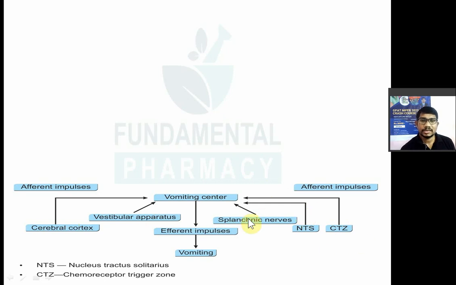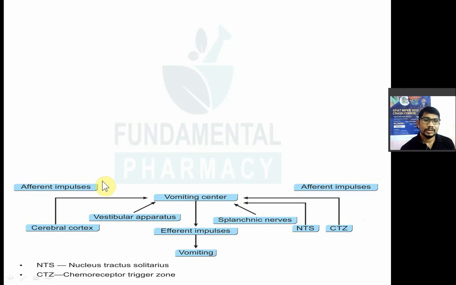So these will also give signals to the vomiting center to produce vomiting. But when will they give the signal? When there is increased 5-hydroxytryptamine, that is serotonin, in your GIT, so that signal will be transmitted to the CTZ and it will stimulate the vomiting center.